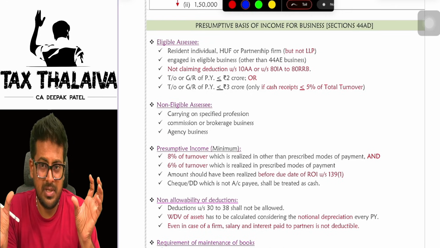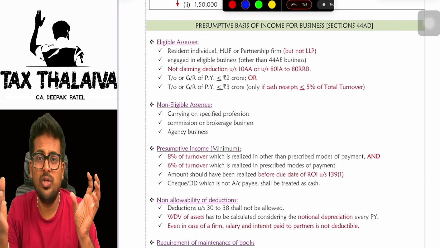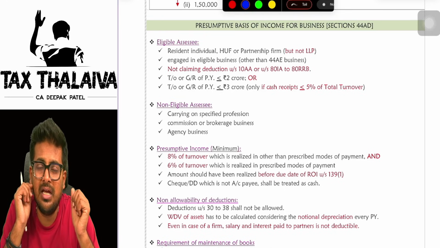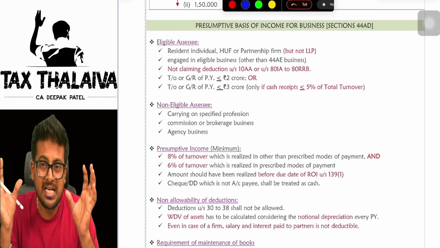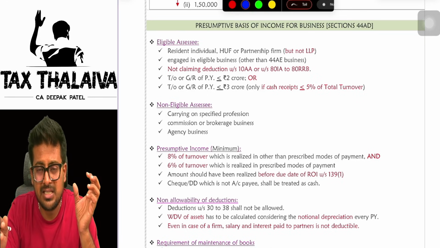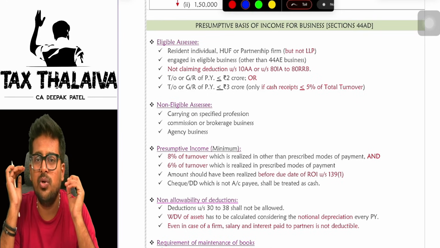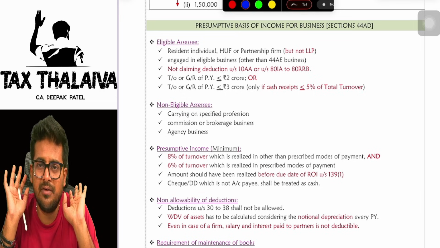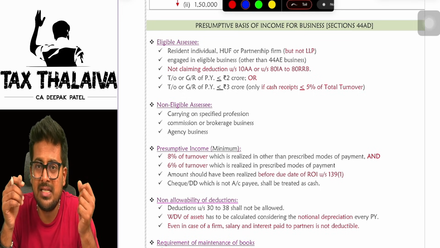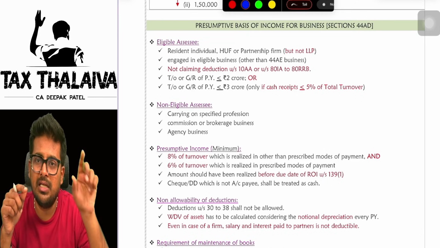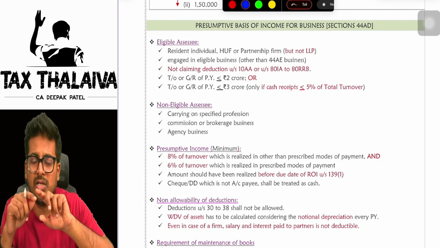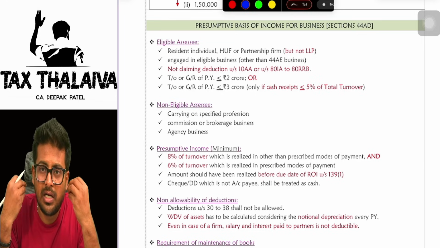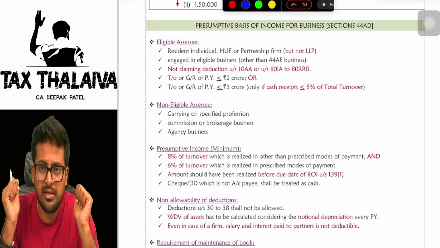Sir, when 8%, when 6%? 6% on those sales which you have realized through prescribed modes. I repeat, 6% on those sales where your customers have paid you through banking channels. On that sales part, you can offer a minimum of 6%. That is enough. But if you have realized the sales in other than the prescribed modes, means either in cash, or a crossed cheque, bearer cheque or bearer bank draft, in those cases you have to offer at least 8% of the turnover. Getting it?